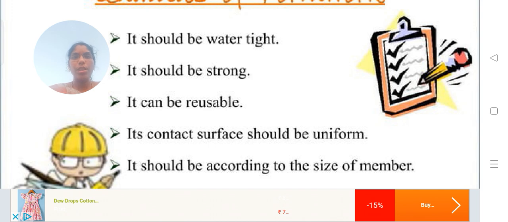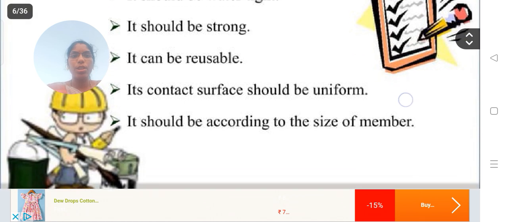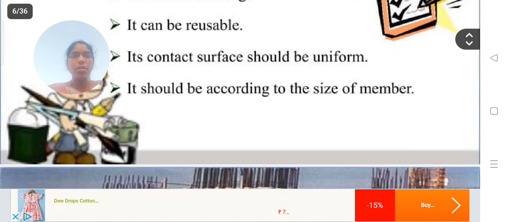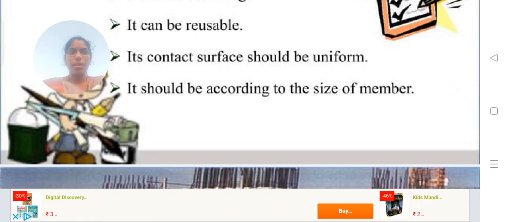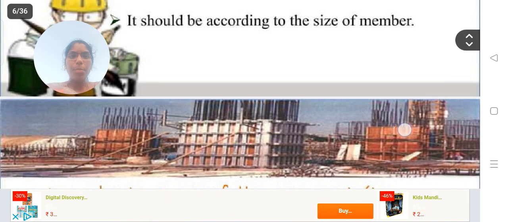It should be strong. It can be reusable. This formwork can be reused for another purpose. Its contact surface should be uniform. For that only we get the desired shape and a smooth finish. It should be according to the size of the member. It should be available according to the size. We have to manufacture it based on the size of the member.